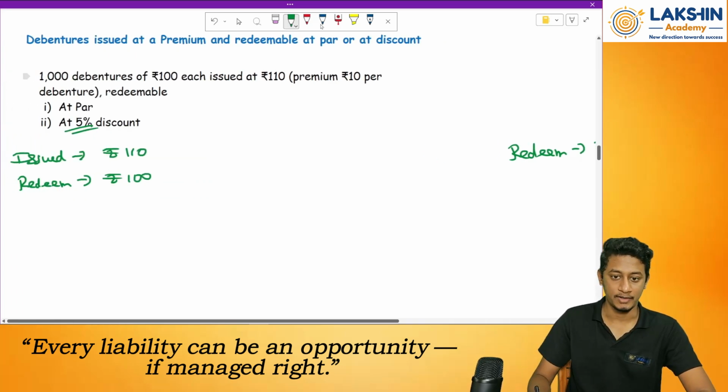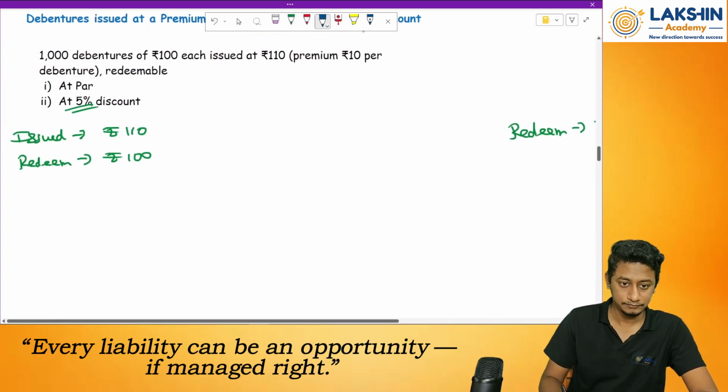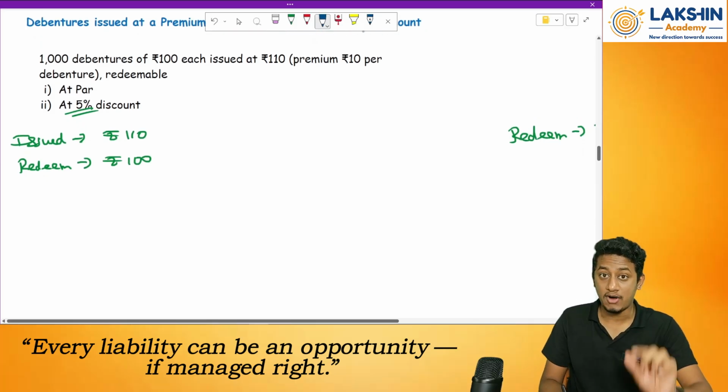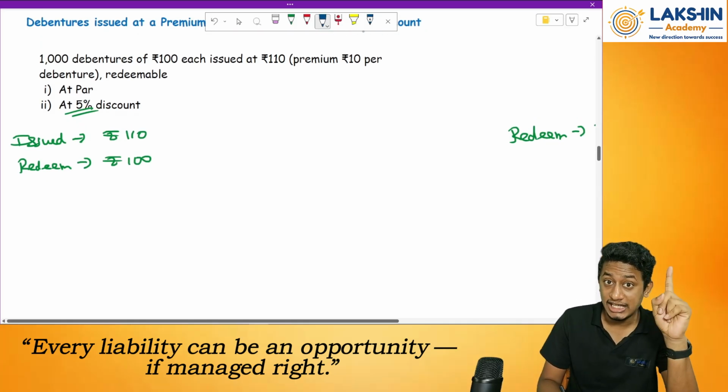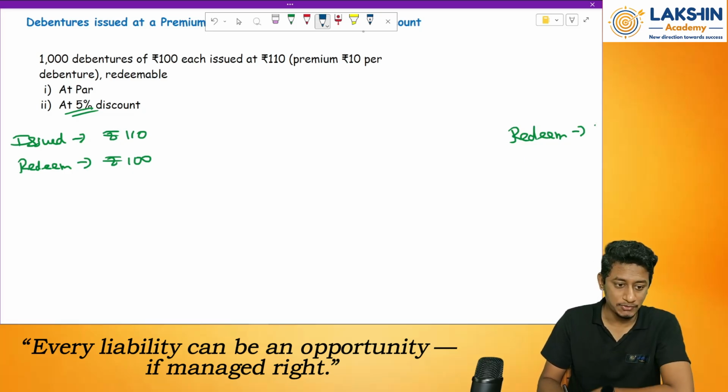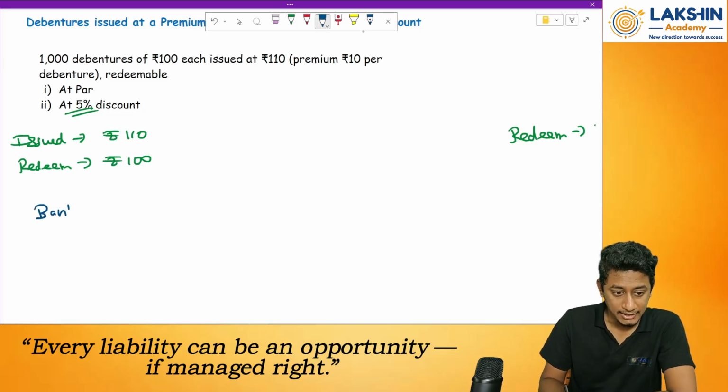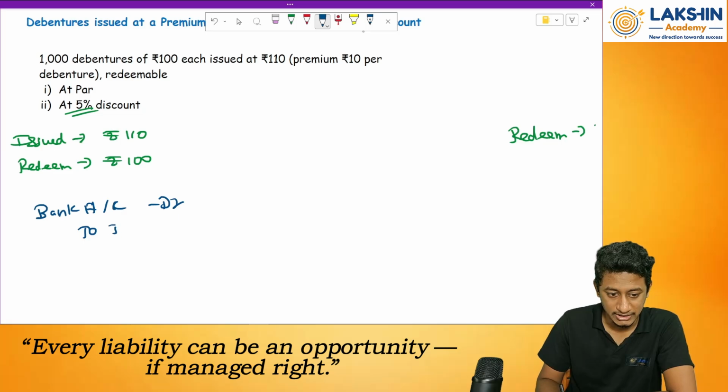Okay. Now pass the entry first of all. So we are issuing it at a premium of rupees 10, right? So what comes up? Whenever I say premium, securities premium. Remember, securities premium. So the entry will be bank account debited. I am receiving the money. So bank account debited to how much? Whatever the percentage of debentures.